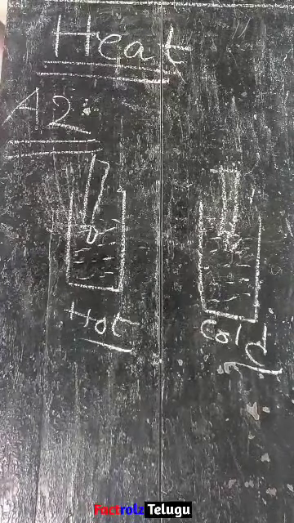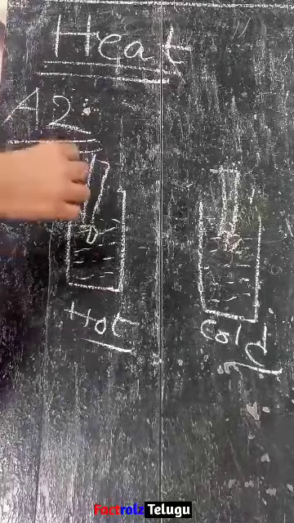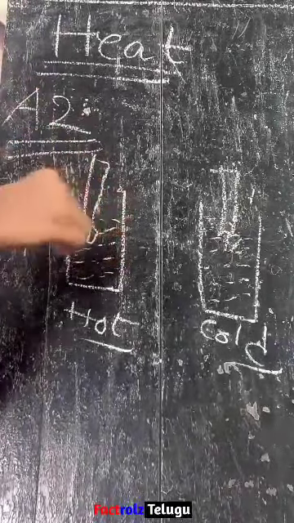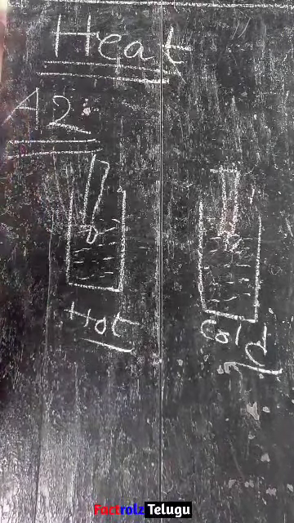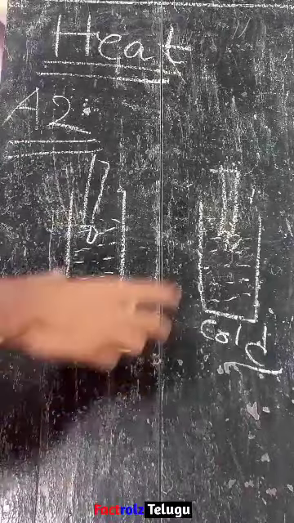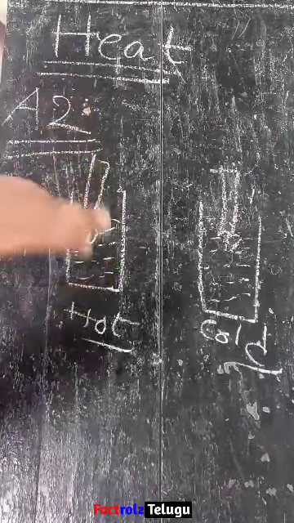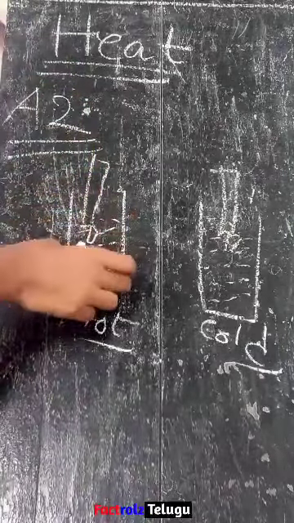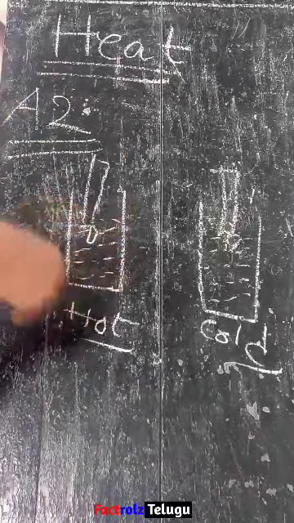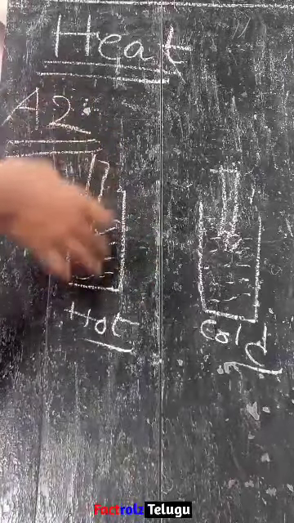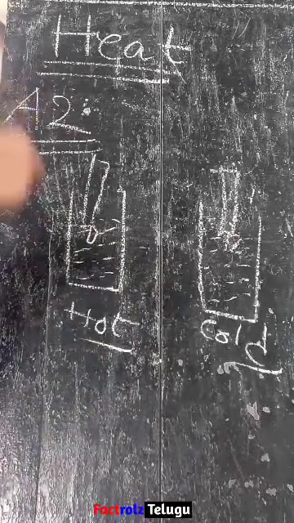Here the main point is thermal equilibrium. While we are placing the thermometer in the hot water, why is the mercury level increasing? Because any two bodies kept in thermal contact have to achieve thermal equilibrium. The hot water has more temperature and the thermometer does not, so the hot water tries to transfer energy to the thermometer. That means body A tries to transfer heat to body B, so in body B the mercury level will rise up, because the thermometer mechanism is like that.